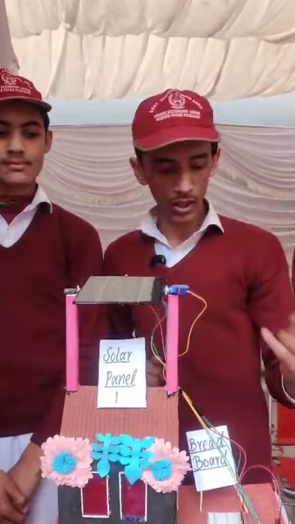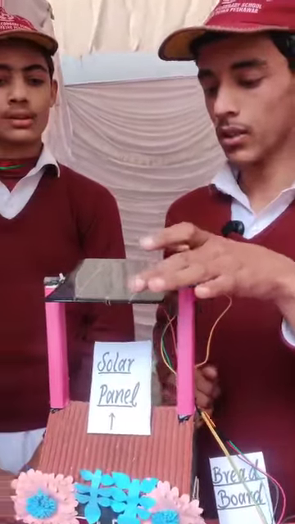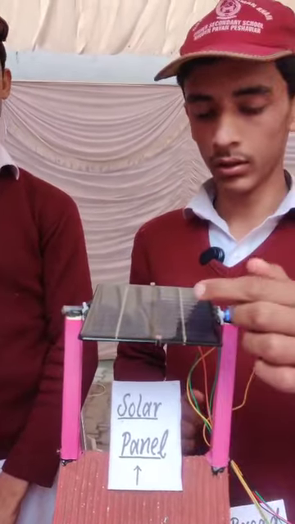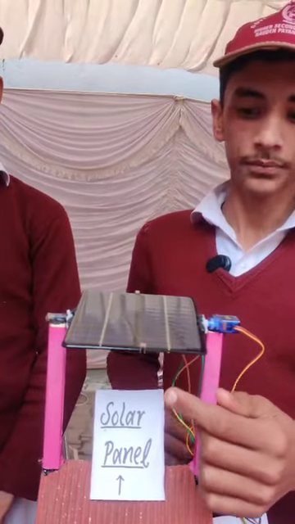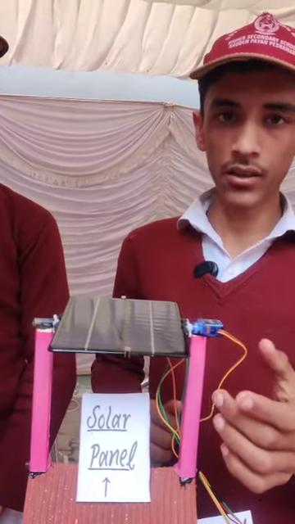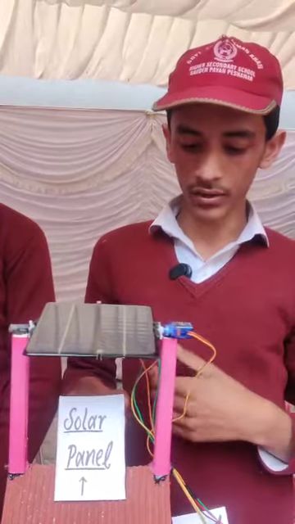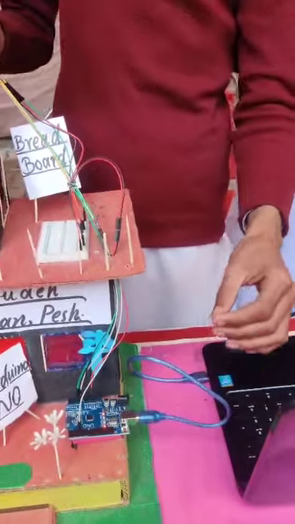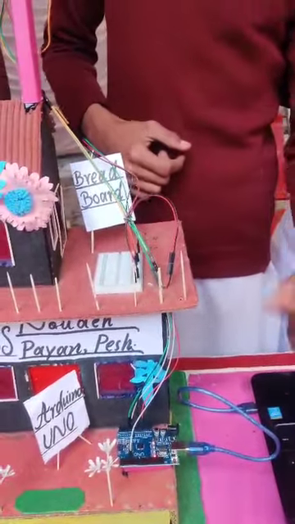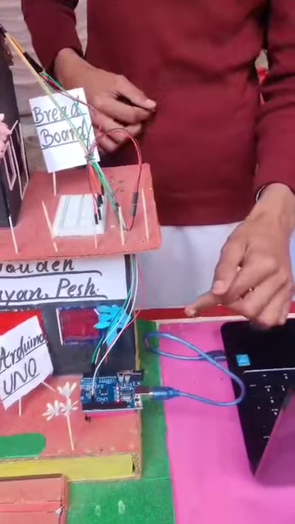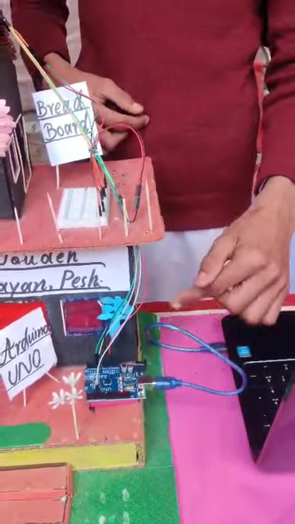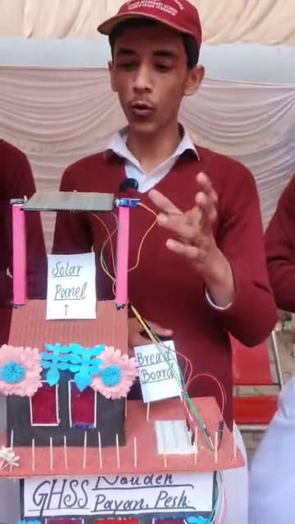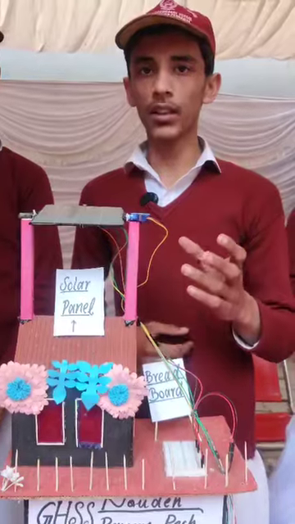I would like to tell you the working principle. First of all, these are the LDR sensors. When they receive light intensity, the resistance of these sensors changes. These changes are sent to the Arduino Uno through the connecting wires and breadboard. The Arduino Uno processes the data and analyzes where the solar panel should move to get the maximum light energy.